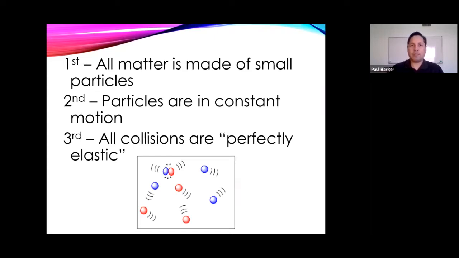And part three states that all of these collisions are perfectly elastic. What does that mean exactly? It means that when two particles collide, they bounce off each other without losing any of their energy. That is the theory we're going to go with. In reality, a fraction of that energy is lost to thermal energy, meaning some of the energy gets converted into heat, or it might be lost as sound. But we're going to pretend that the collisions are perfectly elastic, so we don't have to do additional calculations for that loss to heat or to sound.